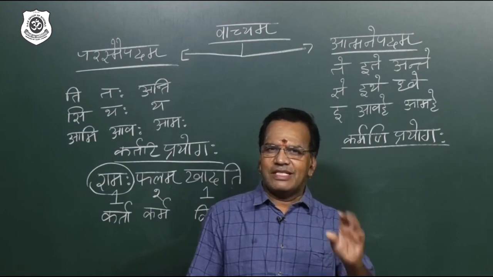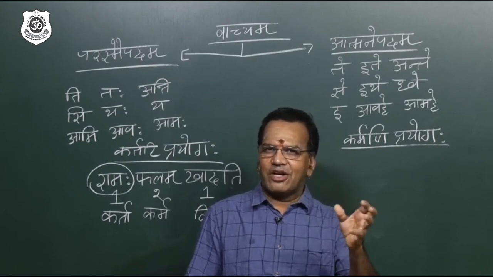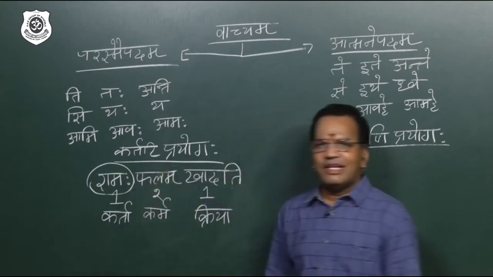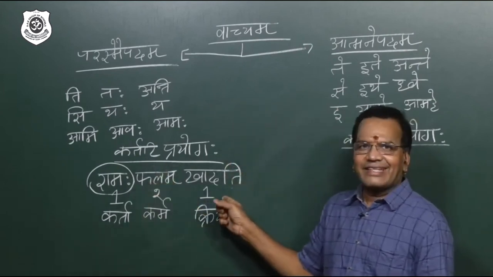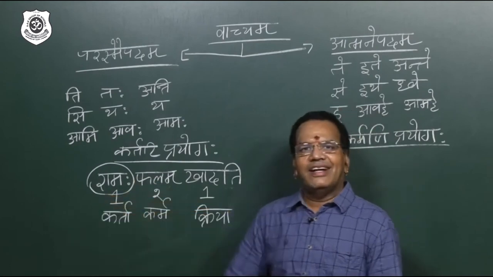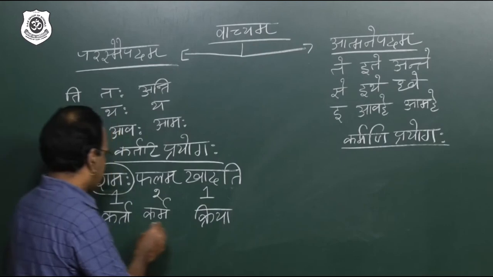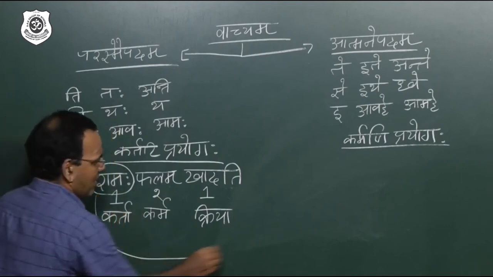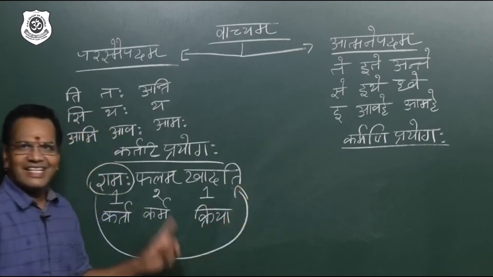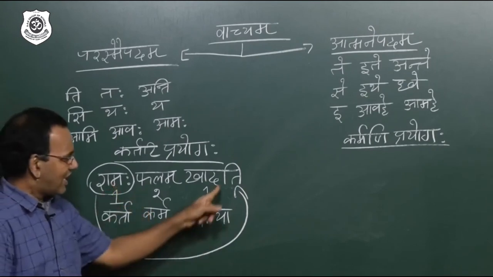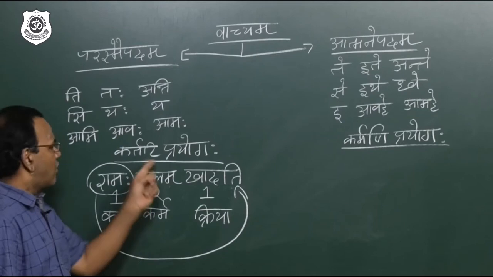Karmani Prayogaha means the verb is going to react according to karma. Kartari Prayogaha means the verb already reacted according to karta. So that is why the connectivity Ram and Khadati. Ram, third person singular, Khadati. That's why it is called Kartari.